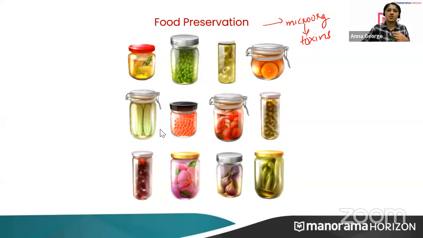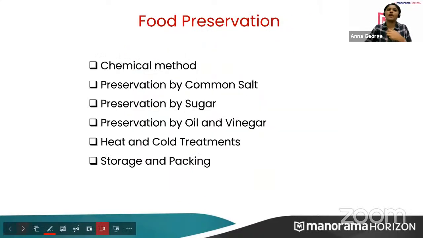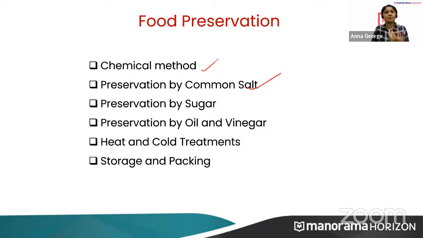So this food can be preserved by various methods. These are some of the various methods involved in food preservation. Chemical method, benzoates. There are a few examples of this chemical method. Preservation by common salt, like putting mangoes in common salt. Then preservation by sugar, preservation by oil and vinegar, for example while making pickles.